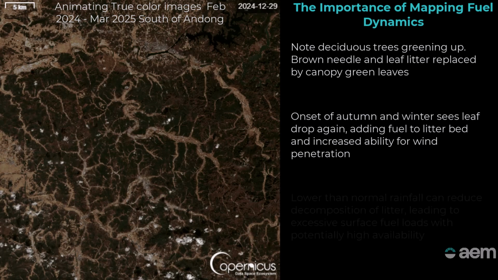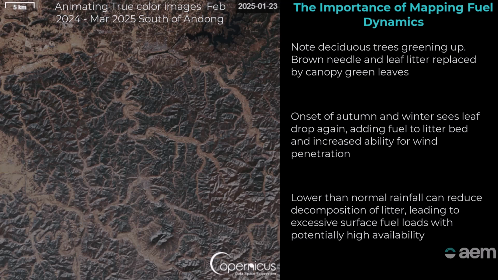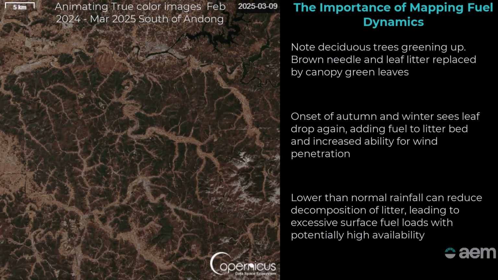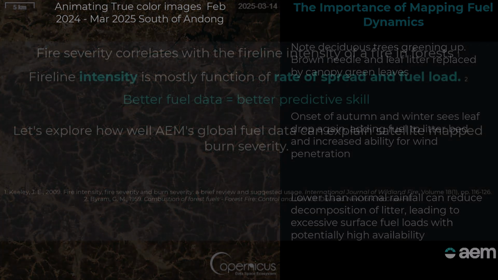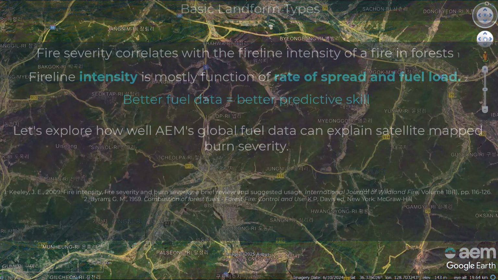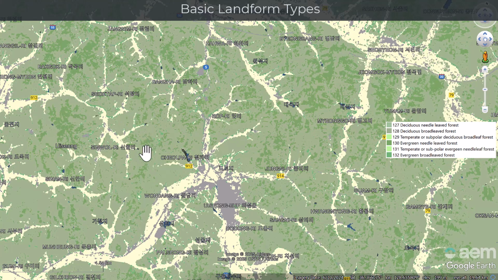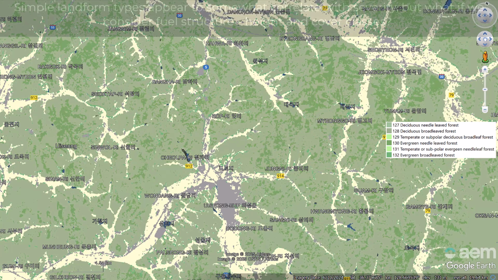So this notion of us delivering these fuels, remapping them every 10 days based on changes in structure, that is changes in the cover of how much canopy is there, and the height as well, is really important. So we know this burn severity index, the difference normalized burn ratio, correlates very well with fire line intensity. That's very well published in the literature. So for us to calculate fire line intensity, fuel load is a really important factor. And that changes a lot with the structure. We can infer a lot about the fuel load.